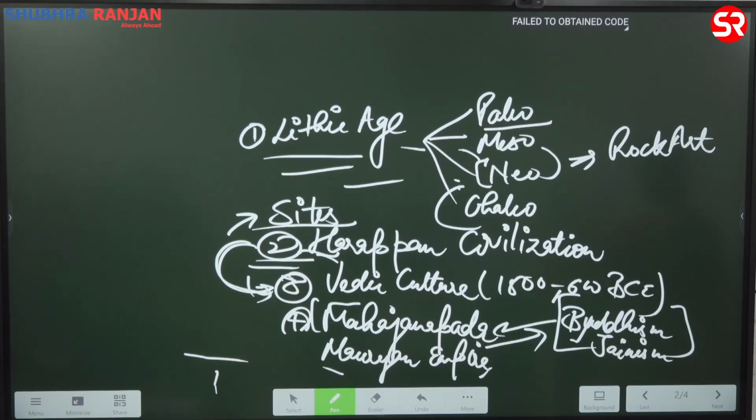So why are these kinds of questions being asked, where they ask you advanced or primitive? Why are these terms being used? See, you are going to become a bureaucrat. You will have to deal with various kinds of people. Some of them might be developed in terms of their economy, some of them might be underdeveloped. What happens mostly is that we try to associate the idea of civilization with economic development of a certain society.